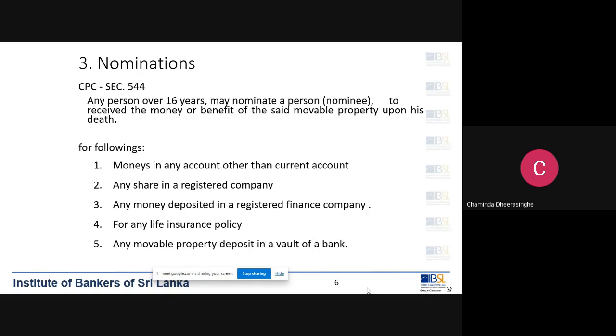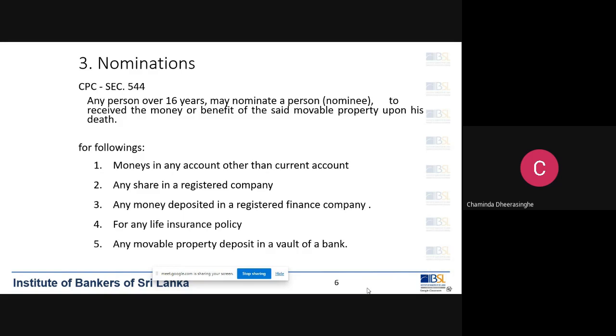So basically, if I have an account in the bank, I can nominate somebody, not necessarily a legal heir or family member. I can nominate anybody to receive the money in that account after my death. So that is called nomination.